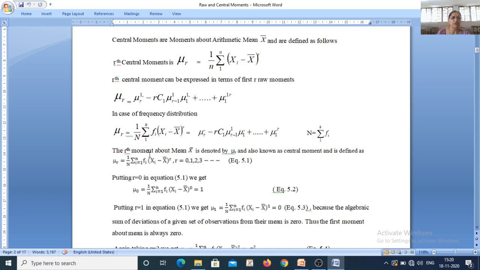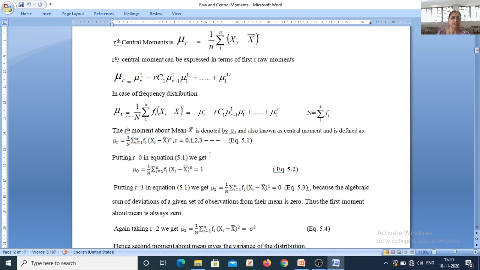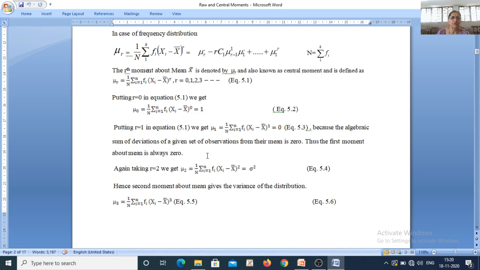The rth moment about mean x bar is denoted by mu r and is also known as central moment, and it is defined as mu r is equal to 1 upon n summation of fi into xi minus x bar raised to r, where r can take value from 0, 1, 2, 3 up to infinity, but we will consider only first 4 central moments only.